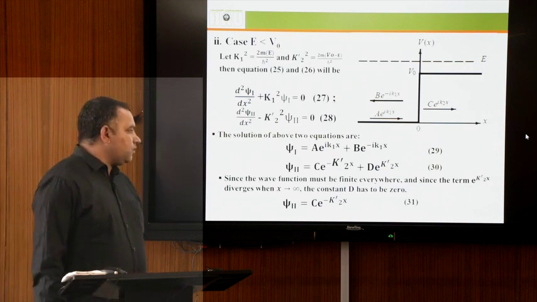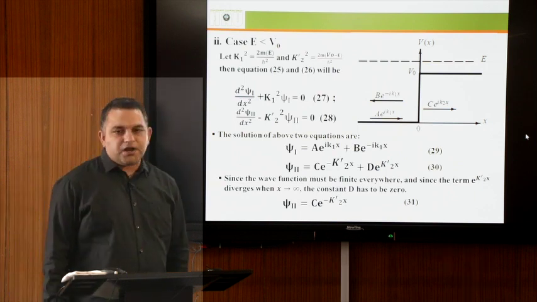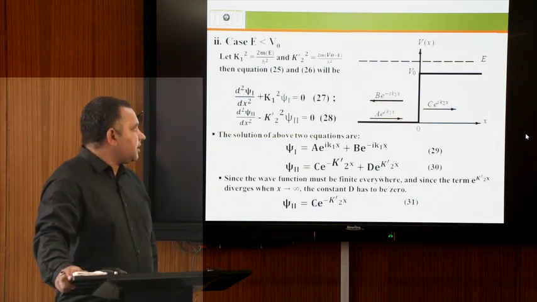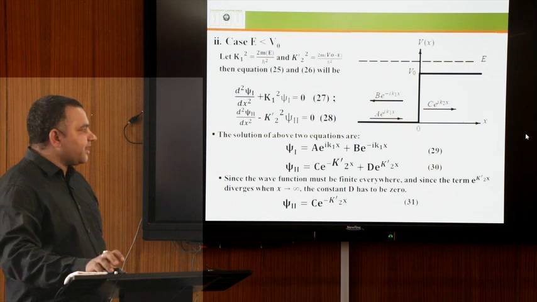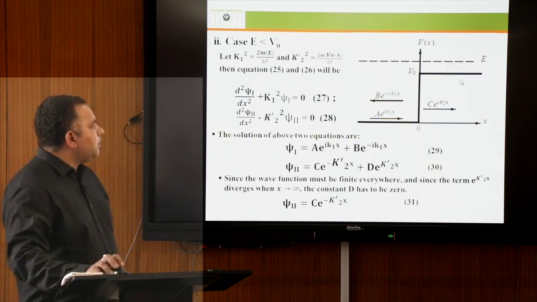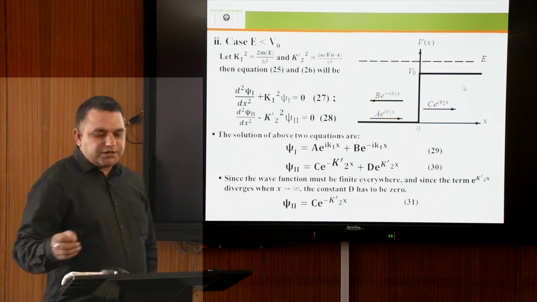The solution for equation 28 for the region second is psi second equal to c e to the power minus k2 prime x plus d e to the power k2 prime x. Here this differs from case first. In the region second the potential height is greater than the incident energy.